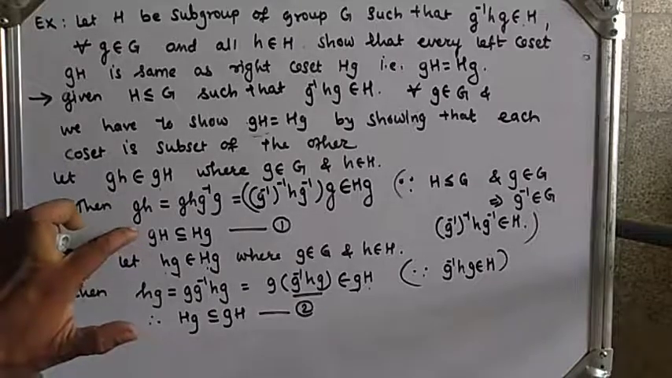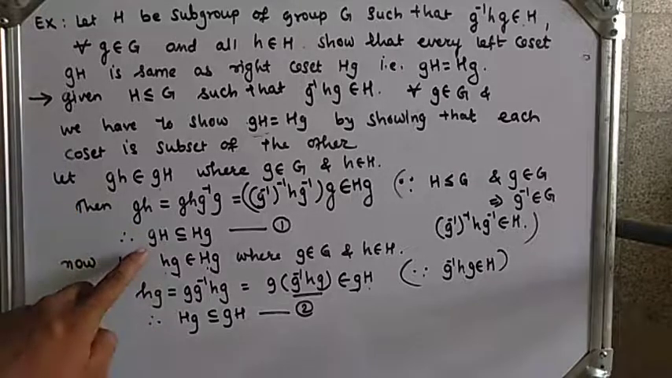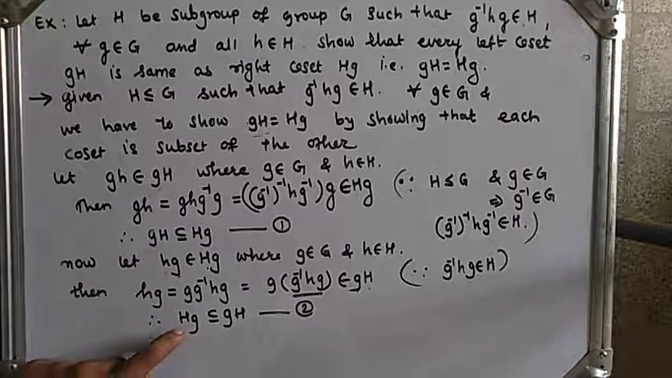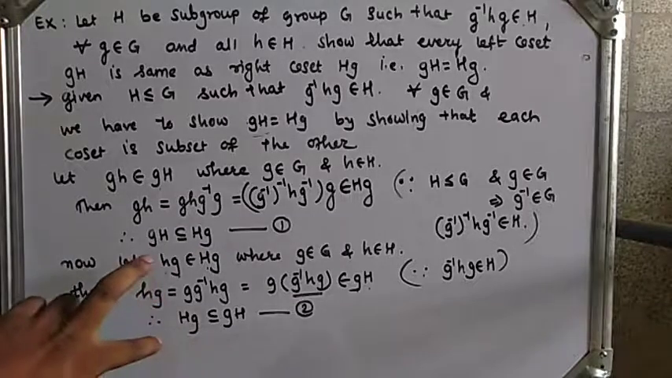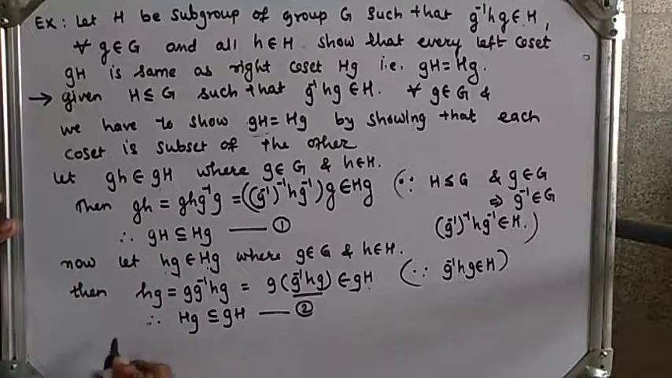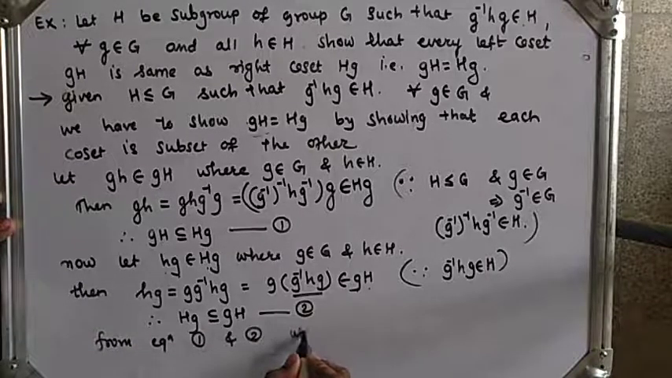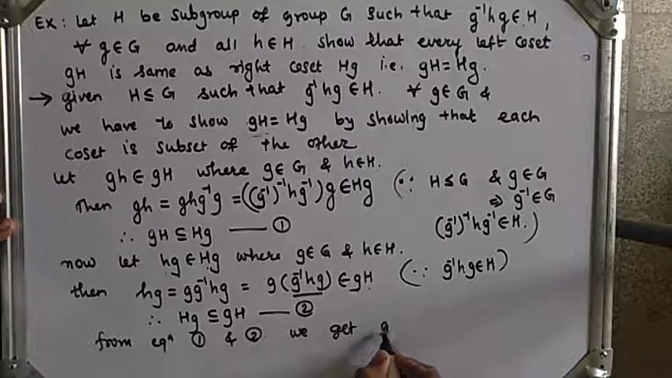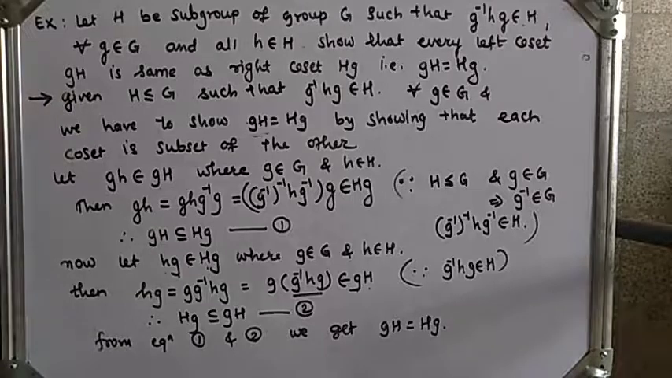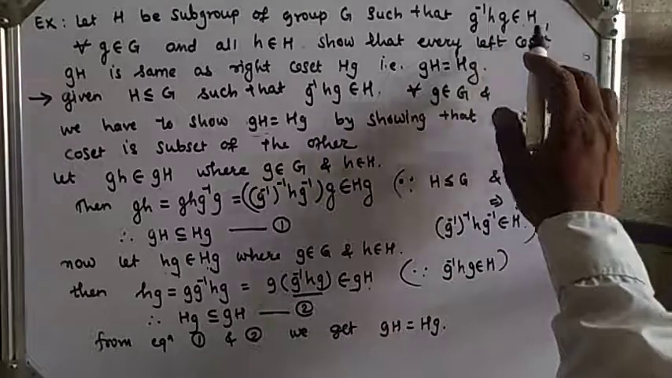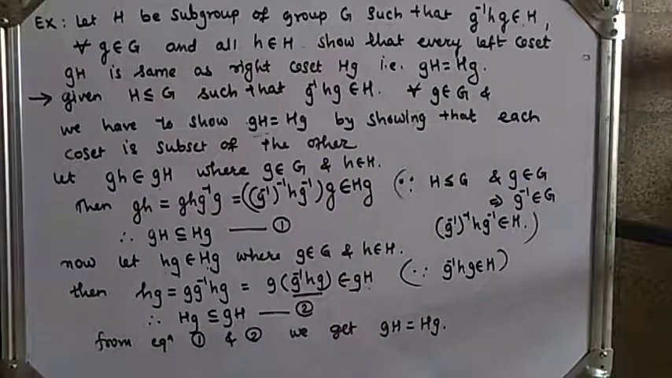So from equation 1 and 2, we see that gH is a subset of Hg and Hg is a subset of gH, which means both must be equal. So from equation 1 and 2, we get gH is equal to Hg. Hence the proof. So if H is a subgroup of G such that g inverse hg belongs to H, then we will get left coset and right coset equal.